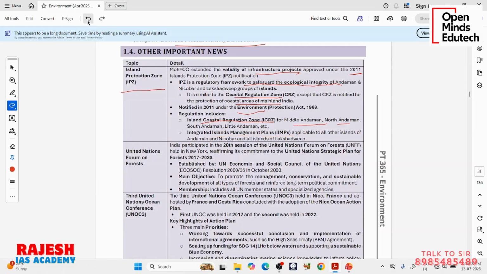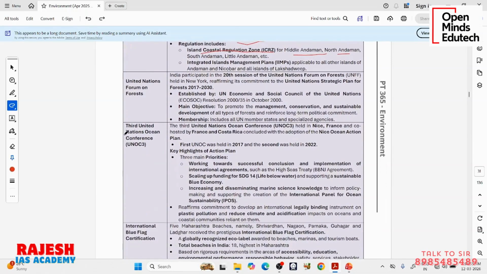Now coming to something called the United Nations Forum on Forests. First of all, I will come in order. We have something called the United Nations. Under the United Nations, we have many organs, you know. There is an organ, the United Nations Economic and Social Council, ECOSOC. It made a resolution in 2000 and established something called the United Nations Forum on Forests.